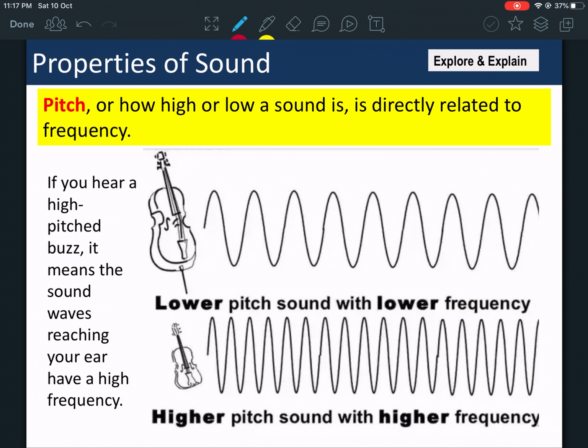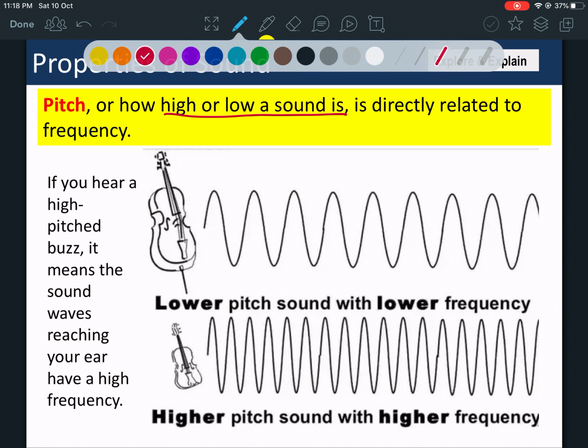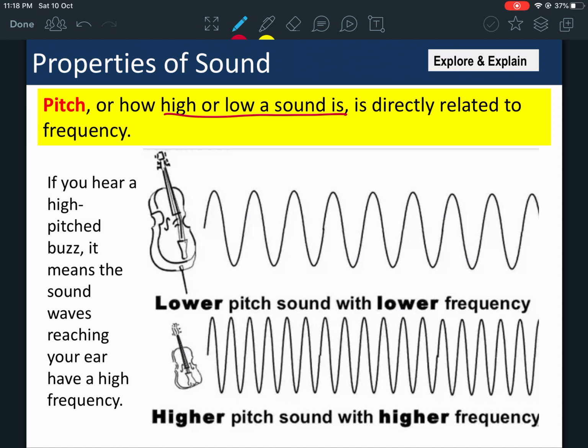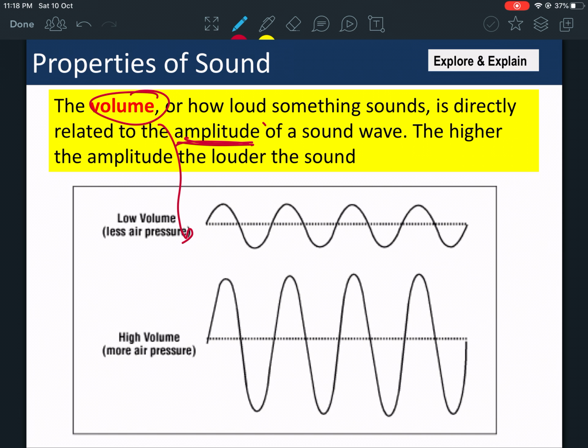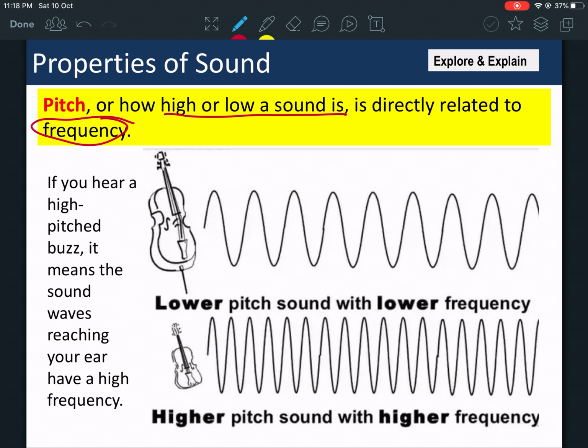Now you have pitch. Pitch is how high or low a sound is. It's different than volume. Pitch is a different sound, but in the video you'll be able to see the difference between both. Maybe after I finish explaining this I can show you a video on YouTube. So let's look at the pitch. Pitch is directly related to frequency. So if volume is related to amplitude, pitch is related to frequency.